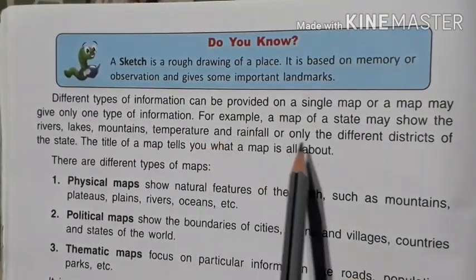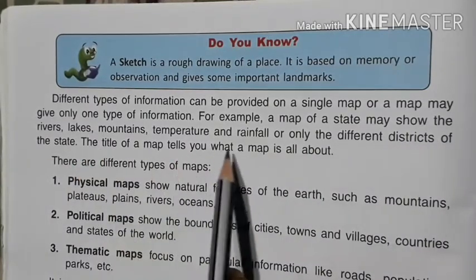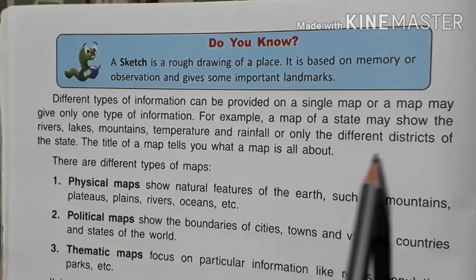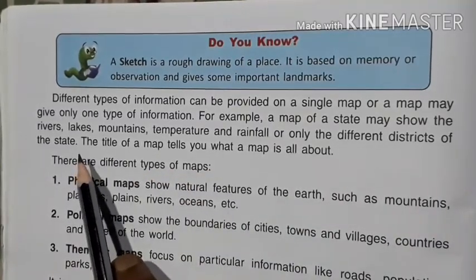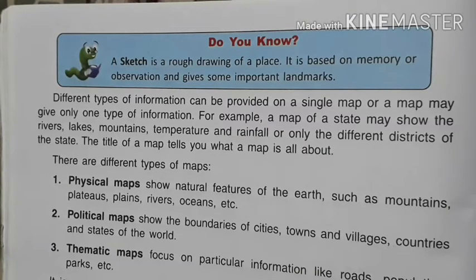For example, a map of a state may show the rivers, lakes, mountains, temperature and rainfall, or only the different districts of the state. Some other types of maps only represent the rivers, the lakes, mountains, temperatures, rainfall, or only the different districts. It means it only shows the land, only the boundary of the states or boundary of the districts. And such types of map is known as political map.